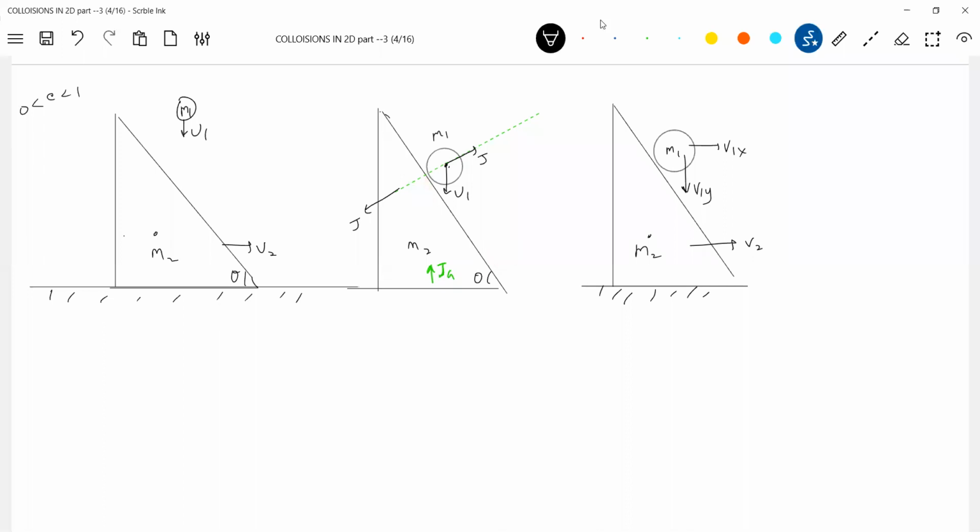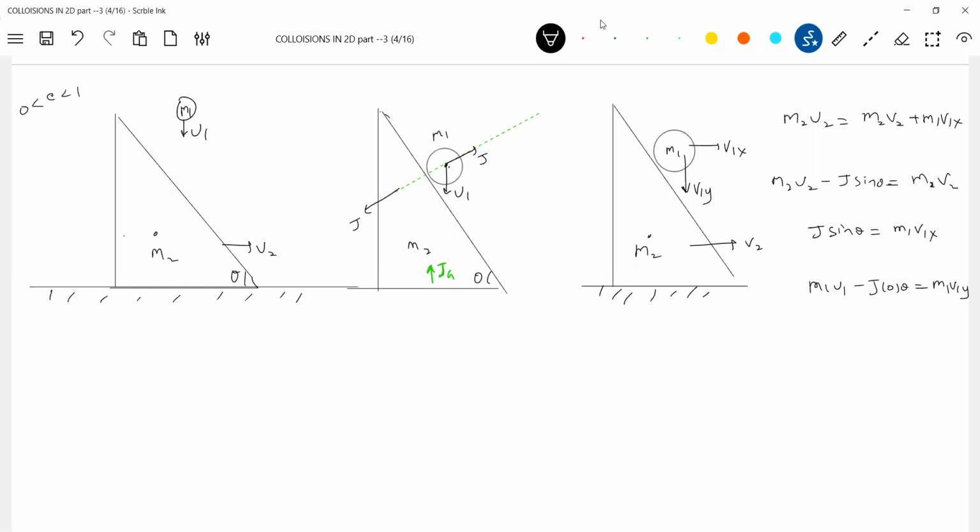So can we write an equation like this? m2u2 equals m2v2 plus m1v1x. This is one equation. Then what other equations can we write? The impulse-momentum equation I can write on the wedge also: m2u2 minus J sine theta equals m2v2. On the ball, J sine theta equals m1v1x. Then along the y-axis, m1u1 minus J cos theta equals m1v1y, and v1y can be negative.